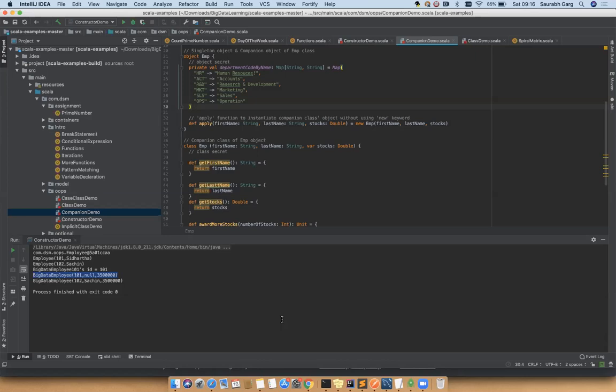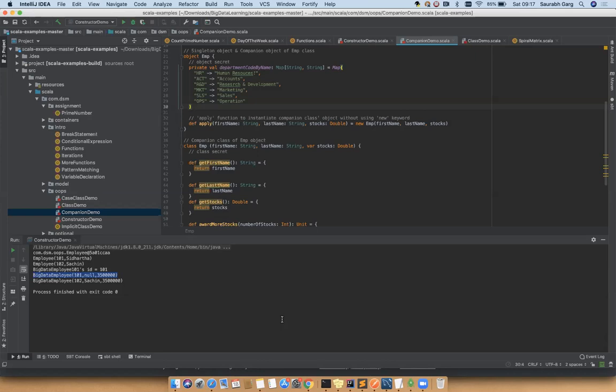Companion class and object. All the static features you can put into the object, and all the dynamic features you can put into the class. So for an employee class, what can be the static features? For employee, like the list of departments that person belongs to.